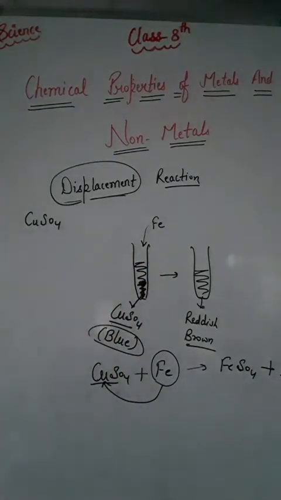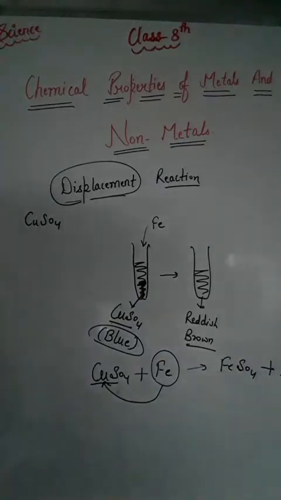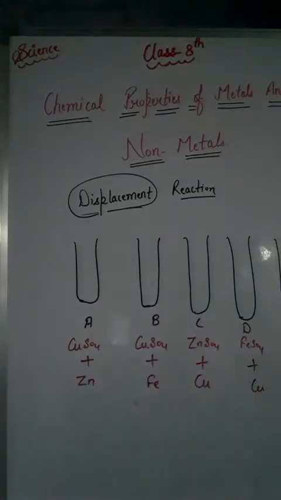Now, one important thing is that, as we know, science is not arbitrary. It always follows some definite rules, and here is one rule: only a metal with high reactivity can displace another metal of low reactivity. Let us understand one experiment here. Suppose we have 5 test tubes.